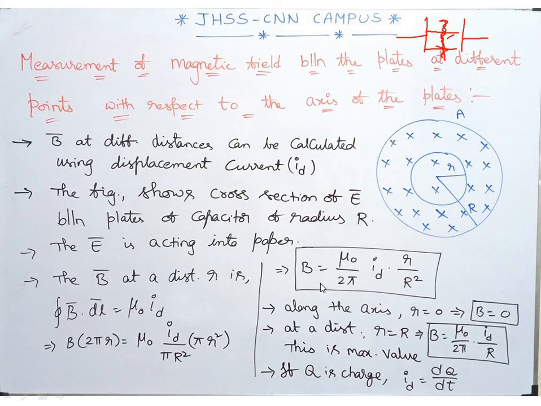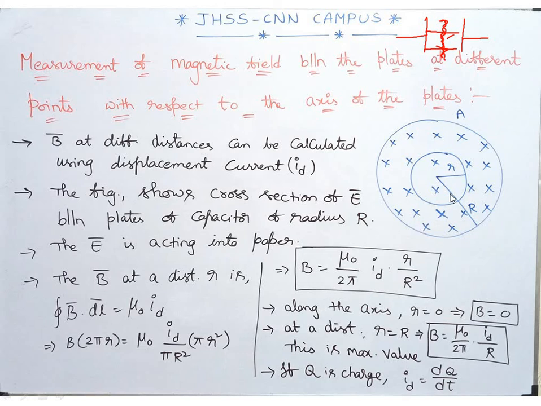Upon simplification I get B equal to mu naught by 2 pi into I_D into small r by capital R squared. Are you getting the point here? I just simplified this. Now look at this. You can notice clearly that the magnetic field is directly proportional to r. As you move away from the center to the outermost point, you can notice the variation in the magnetic field.